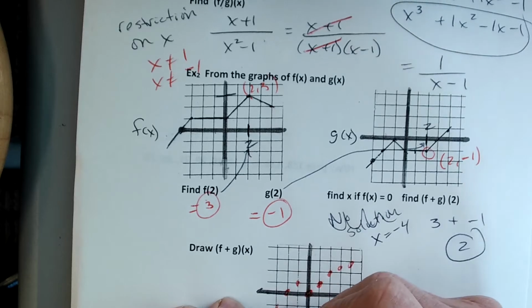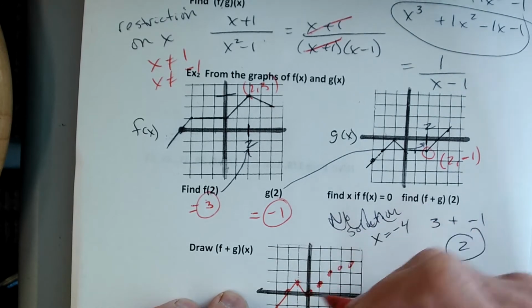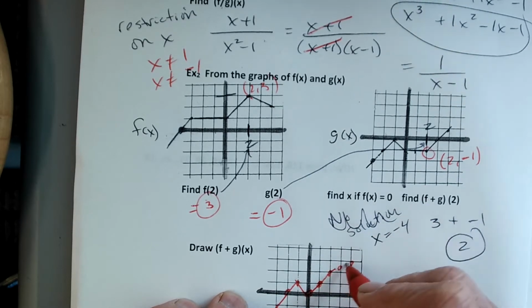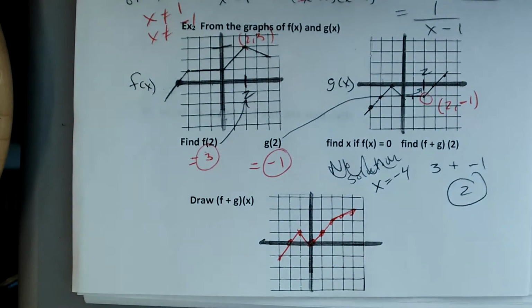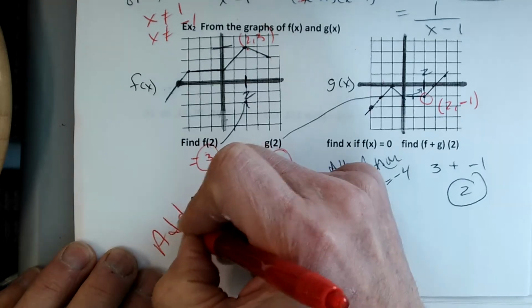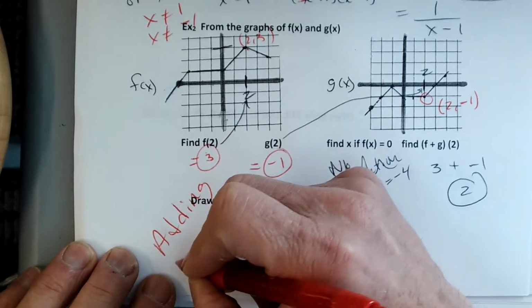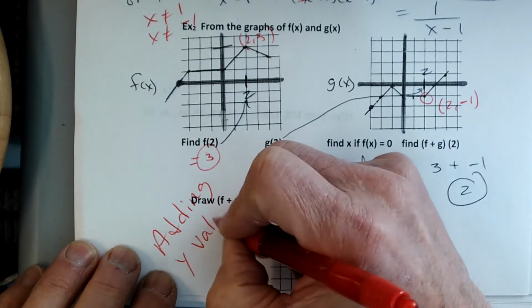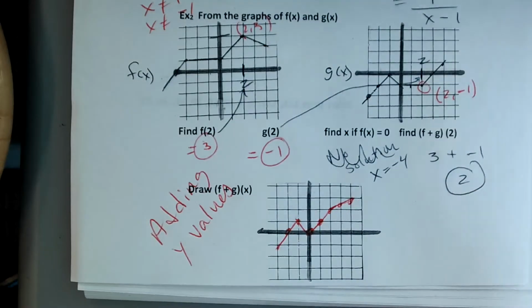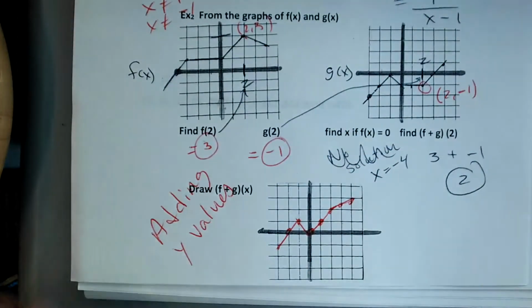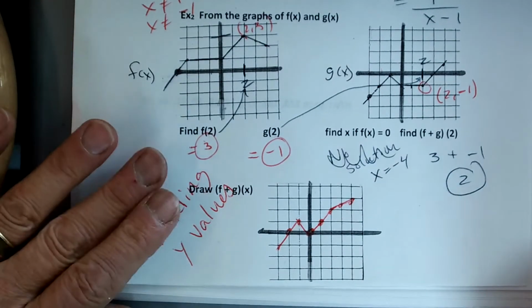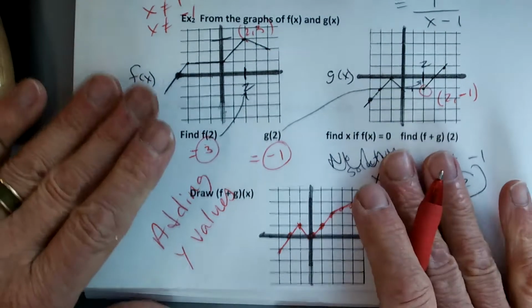Okay, so here's what the two graphs would look like if you were to lay them on top of each other and graph their heights, okay? So all I'm doing is adding y values. That's all I did. I added y values all along both graphs, okay? Okay, turn the page.